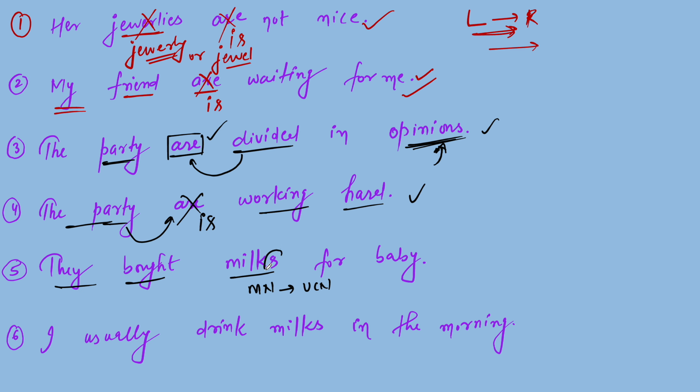So that's why we are going to rectify this mistake. There is not milks, there is milk only. Is it clear? They bought milk for baby.